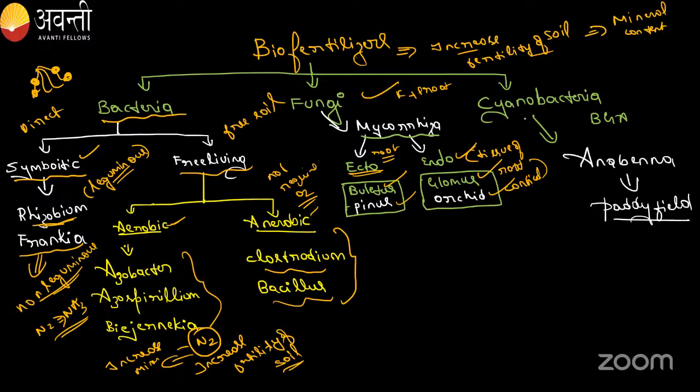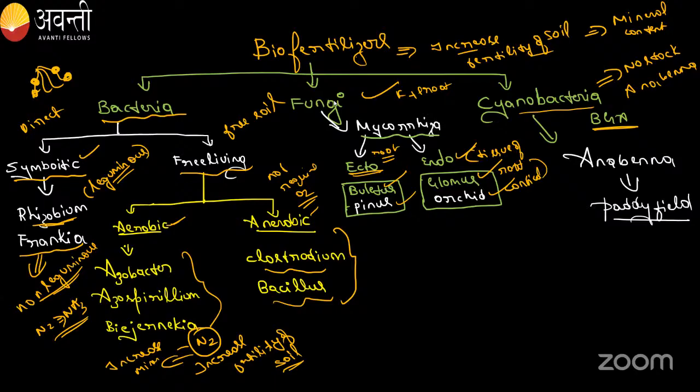Fine. Then coming to the cyanobacteria. Cyanobacteria we also call blue-green algae. Right? There are so many cyanobacteria, guys. Nostoc and Anabaena. Do you know any cyanobacteria, guys? Can you name any cyanobacteria?